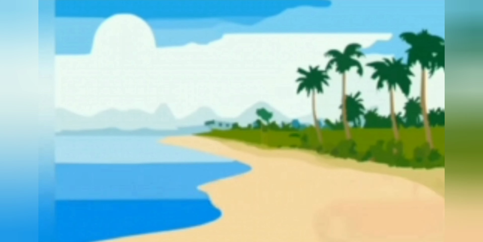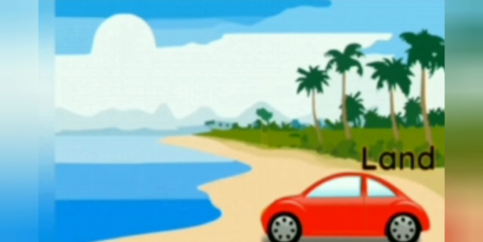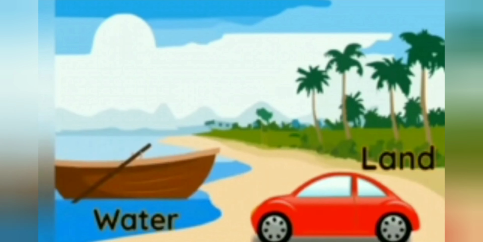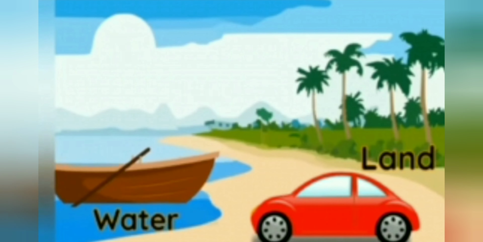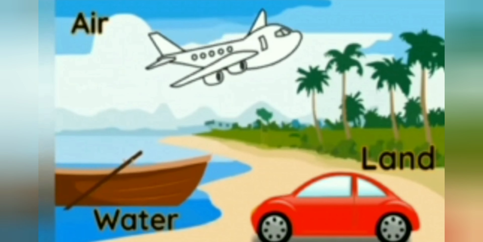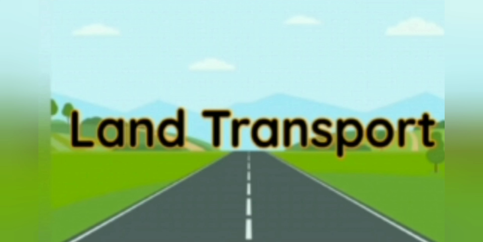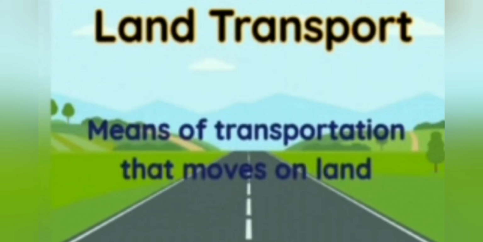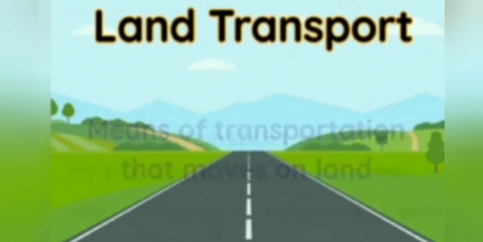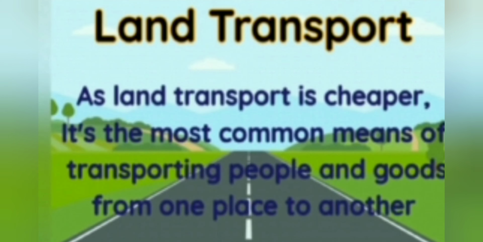There are mainly three means of transport: land transport, water transport, and air transport. Land transport. It's a means of transportation that moves on land. As land transport is cheaper, it's the most common means of transporting people and goods to different places.